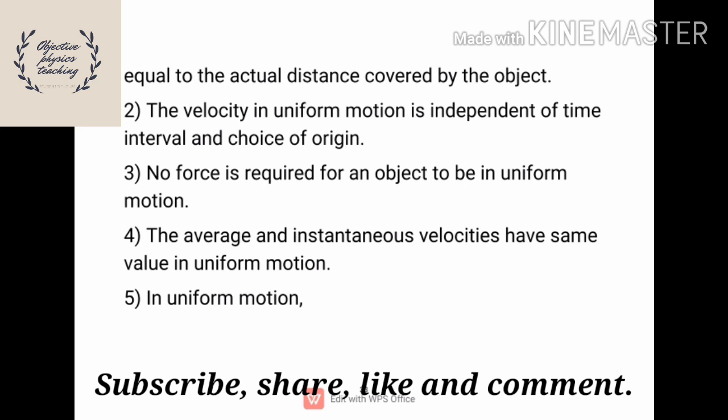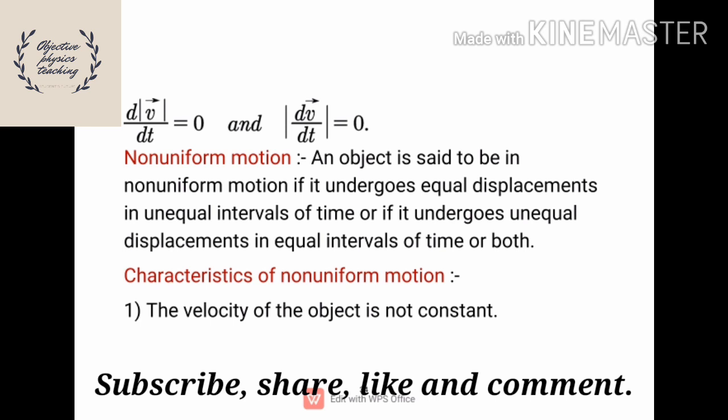And next one, in a uniform motion, d by dt of magnitude of v bar is taken as 0. In a similar way, magnitude of dv bar by dt is also taken as 0, because the velocity vector is constant. And next one is non-uniform motion.